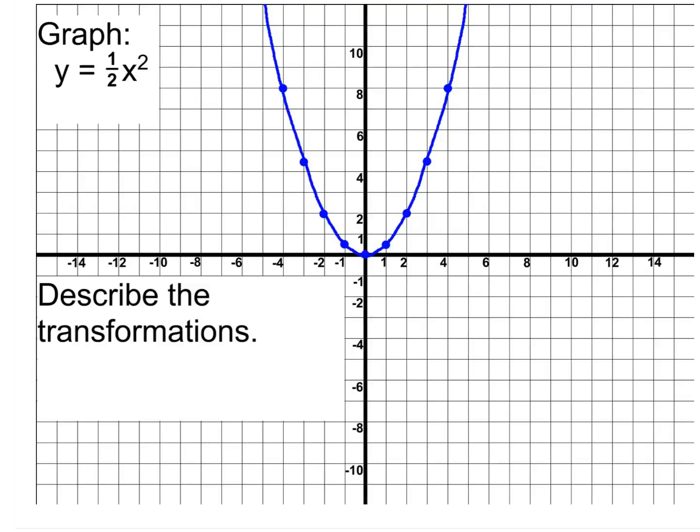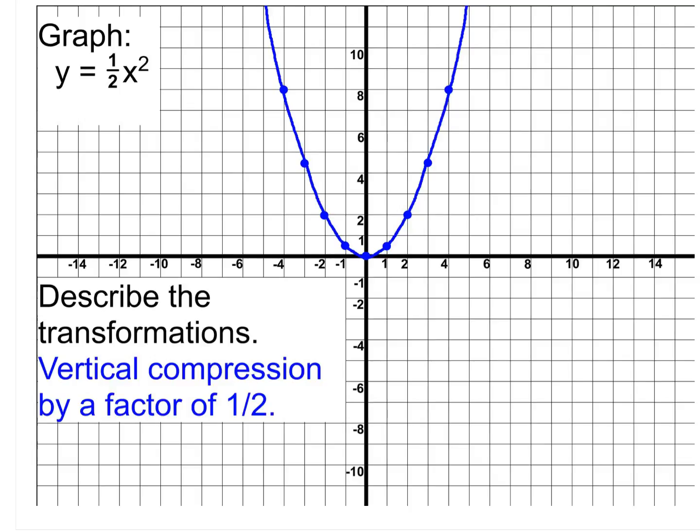Notice in this case, I still multiplied our x squared value, so basically how far we went up, by a number. So it's still a vertical, but it's not a stretch, because a stretch insinuates that something's getting bigger. If I multiply by a number bigger than 1, yeah, it does get bigger, so that's why we call those stretches. But when we multiply by a number between 0 and 1, it gets smaller. And when they get smaller, we call it a compression. So we would describe this as a vertical compression by a factor of 1/2.